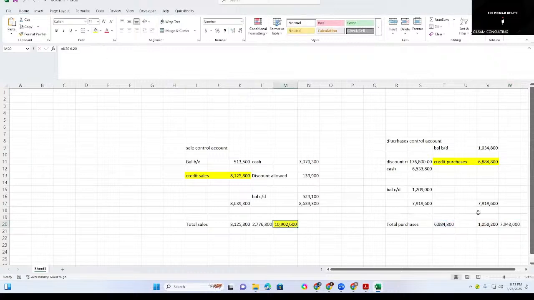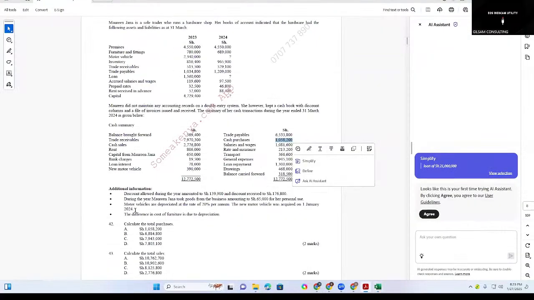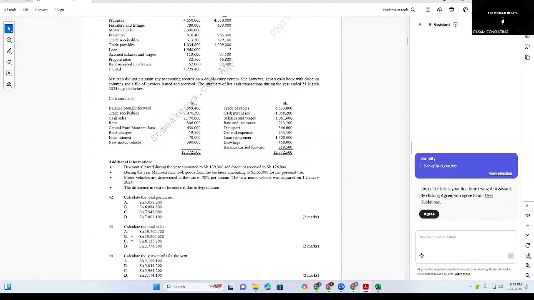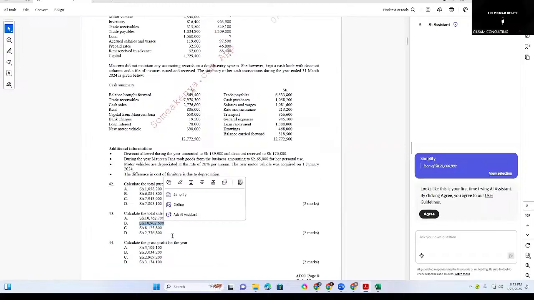Let's check whether we have this option in that past paper. In sales 10.9, 7.9 purchases. Purchases, the correct answer here is C. And for sales, the correct answer is B. So I think I've done for you the two parts.